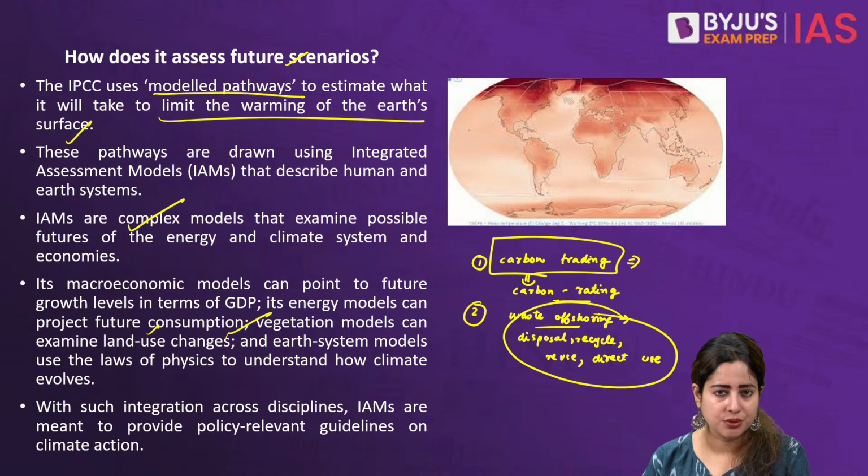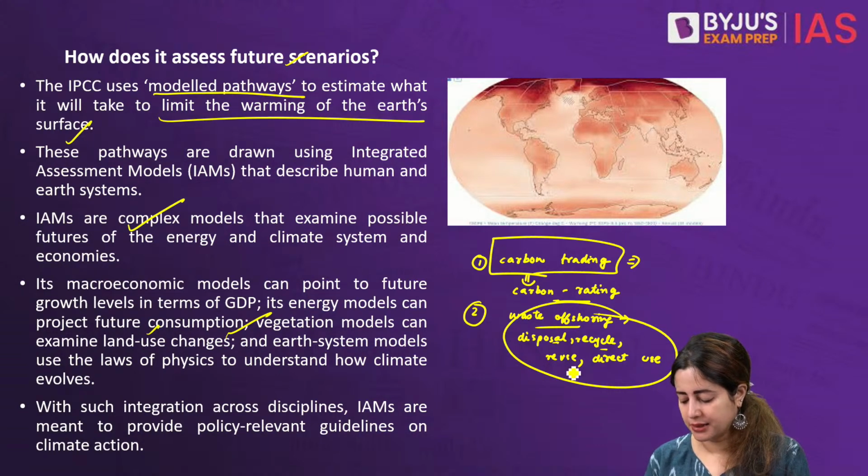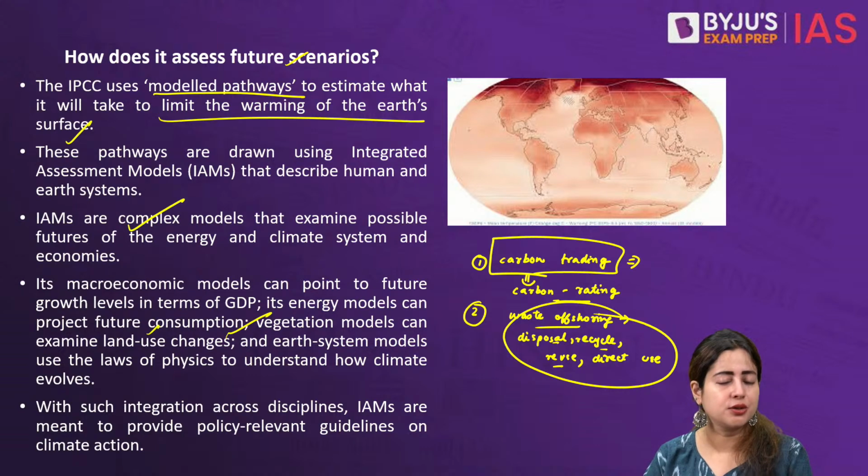So what are we trying to do? In the wake of reducing the burden of waste disposal and the emission that comes as part of recycling, disposing, or for that matter, reusing, all of that is transported onto the shoulders of the developing countries. So not only are they inheriting more carbon emission, not only are they importing more waste disposal problems, but also various kinds of ecological pollution and health crises. So you see, these are the two ways in which the entire neo-environmental imperialism model works, which is very unfair, and that's what the article talks about.